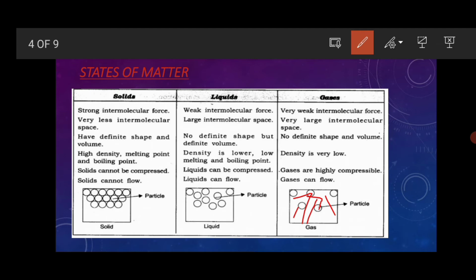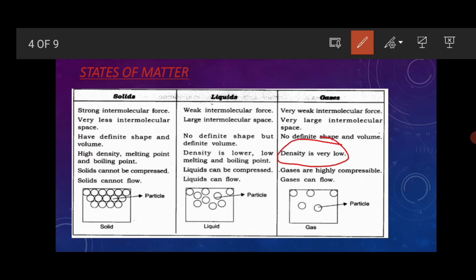You can see space here. How much is the intermolecular space between these two atoms? Gases have no definite shape and no definite volume, whereas liquids have no definite shape but a definite volume. Next point, density is very low. In solid, high density; in liquid, lower density; and in gases, very low density.